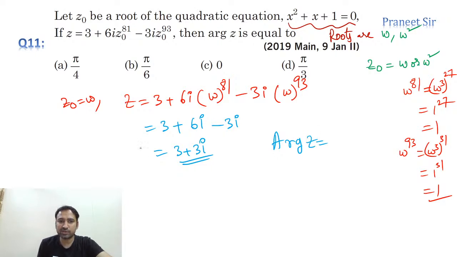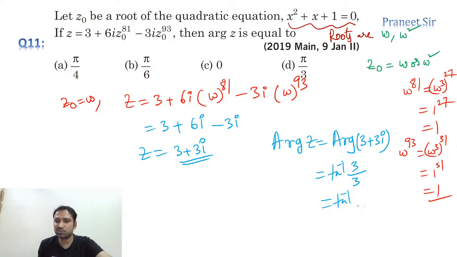Argument of z is equal to, as we already got, z is equal to 3 plus 3i. So we just need to calculate the argument of 3 plus 3i. What is it? Isn't it tan inverse 3 by 3, which is equal to tan inverse 1, which is equal to pi by 4. So pi by 4 is the answer.